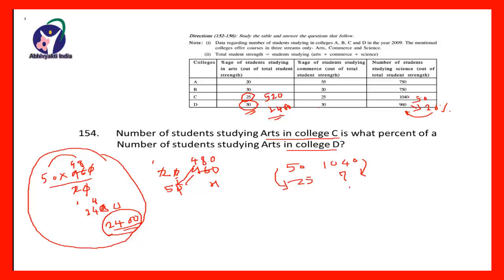So these students are 2400, these students are 520. So the required percentage will be 520 divided by 2400 multiplied by 100. And if you solve this, you get it as 21 and 2/3%. So 21 and 2/3% is the required percentage.